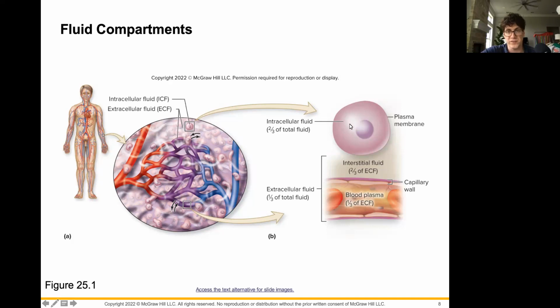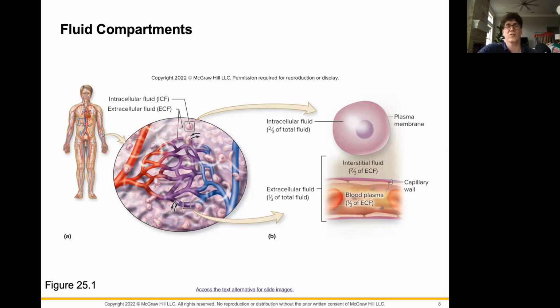Now, if 2/3 of our total fluid is going to be inside of our cells, you might be asking yourself, well, isn't there bound to be some variance there? We have lots of different cells. Wouldn't there be some differences? And you'd be completely right. Skeletal muscle cells, for instance, have really, really high fluid content. So they're filled with lots and lots of water. Something like 75% of the mass of a skeletal muscle cell is going to be composed of water. That is a lot. So someone that has more skeletal muscle is going to have more water.